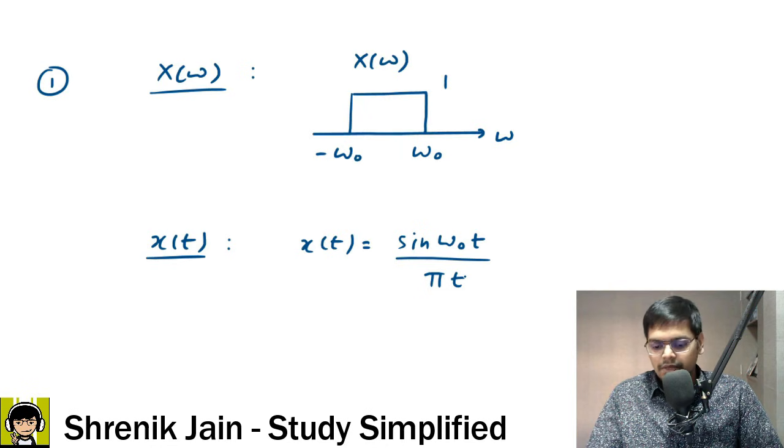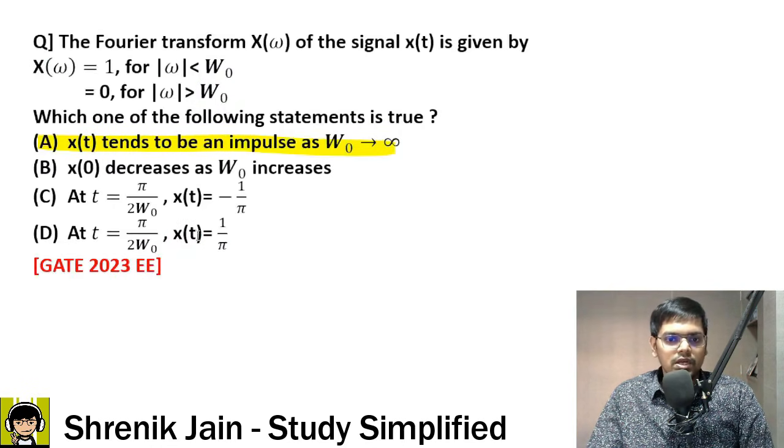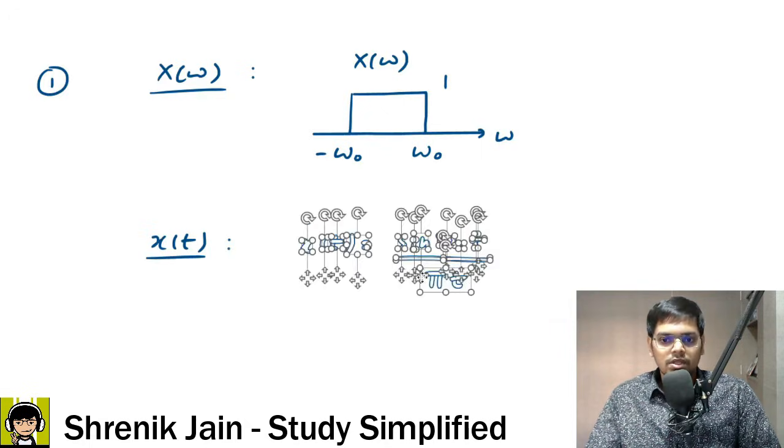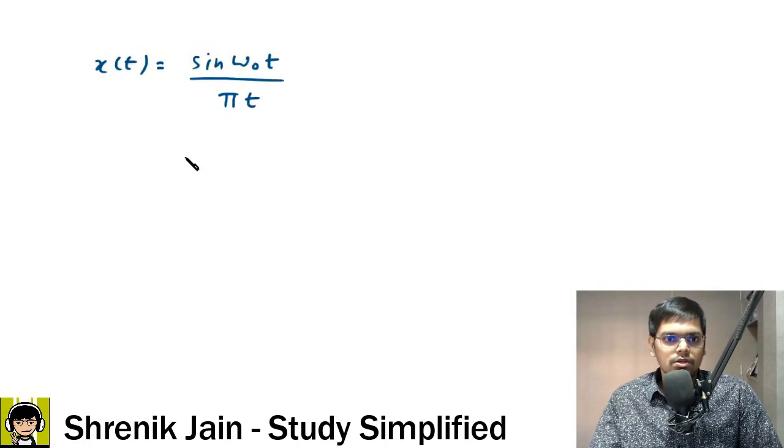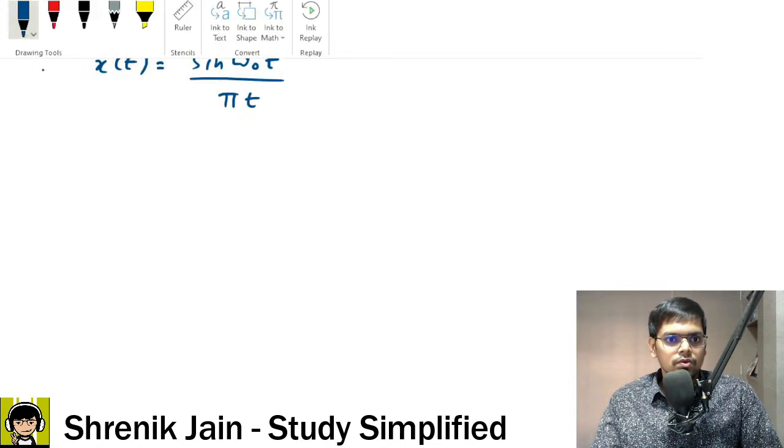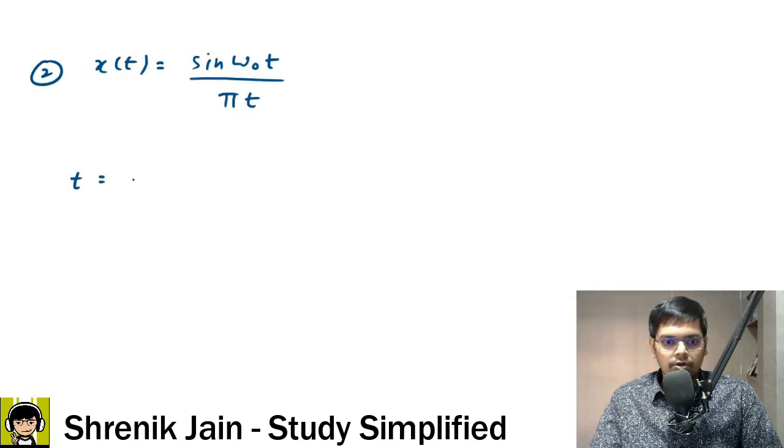Now the second step is they were asking us the value of this function x of t at t is equal to pi by 2 omega naught. Copy this to the next slide, and then substitute t is equal to pi by 2 omega naught.